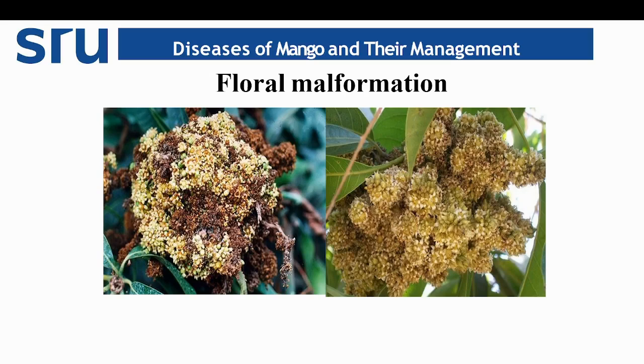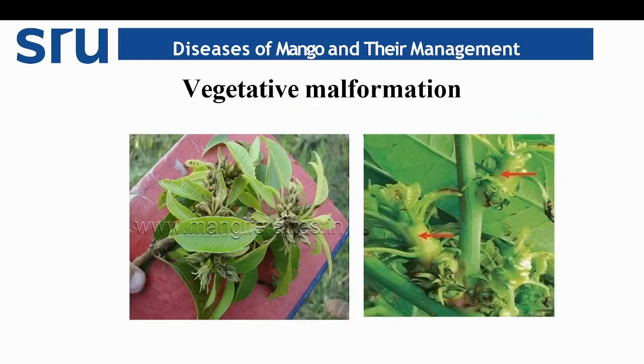These are the pictures representing the floral malformation. You can see, due to hyperplasia and hypertrophy, there is a swollen inflorescence and complete malformation of the inflorescence. Sometimes there is no fruit bearing, and a reduction in the number of bisexual flowers also occurs during malformation. Coming to vegetative malformation, there are short internodes, the plant appears like a compact bunch of leaves, and a reduction in plant height also occurs. Majorly, vegetative malformation occurs at 2 to 3 years of age of the mango plant.